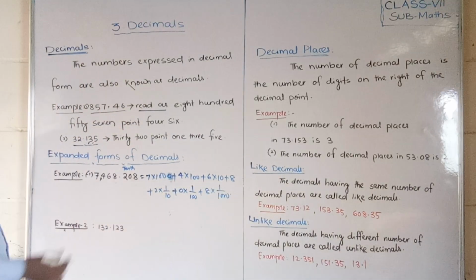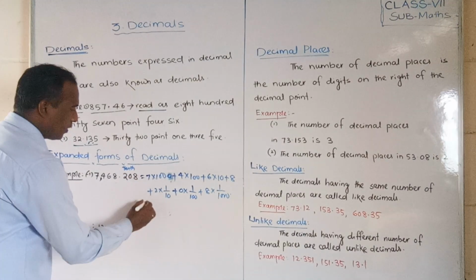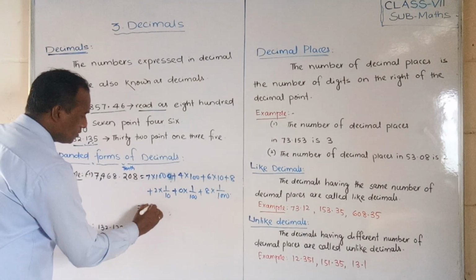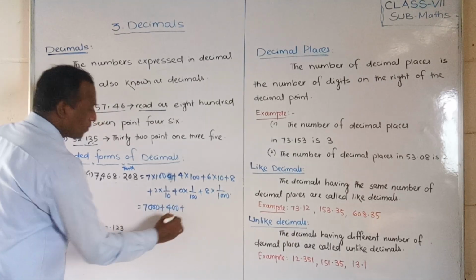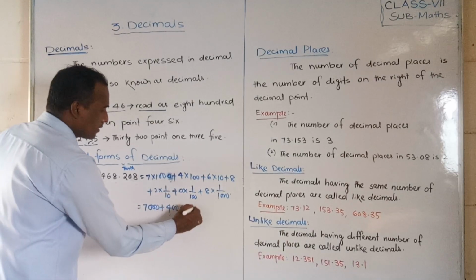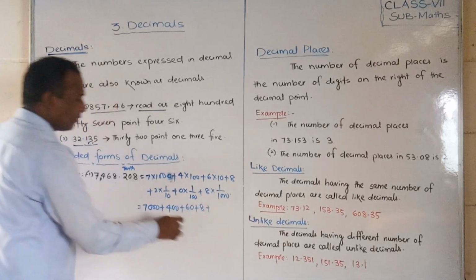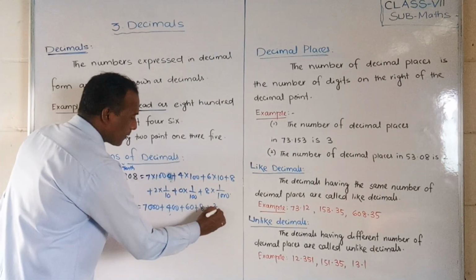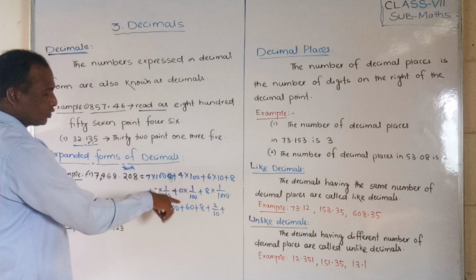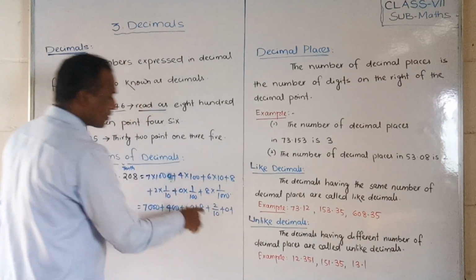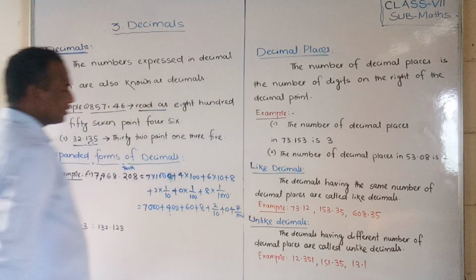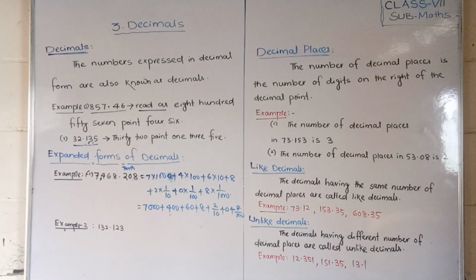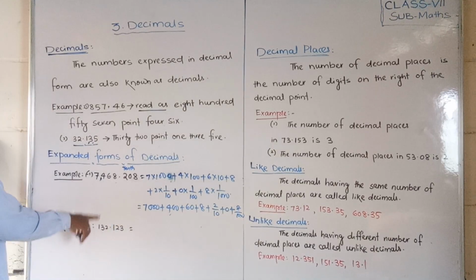Now totally we can write 7000 plus 400 plus 60 plus 8 plus 2 by 10, plus 0 by 100, no need, plus 8 by 1000. Okay, this is the expanded form. Students, we have to do the same like this. So look, first read the question.